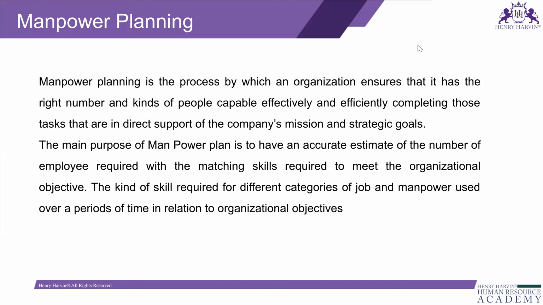For example, if you are providing a production engineer to the production department, the production engineer will know how to plan the work for the day and how to plan the raw material. The production manager will know how to plan the production for the organization. That is the knowledge and skills required for the production department.